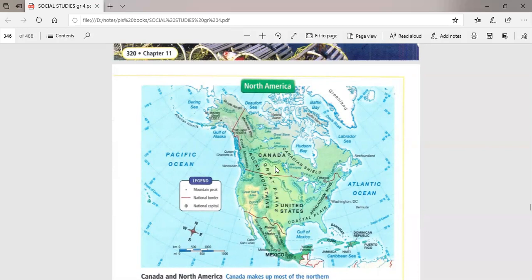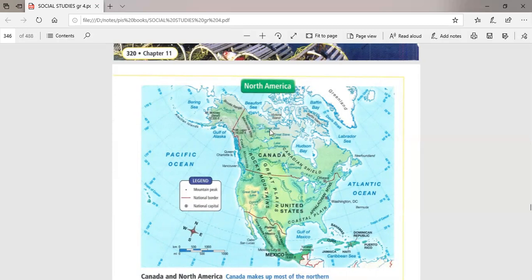Okay, let's speak first about Canada. Canada, guys, borders America to the north. This is Canada. And here, guys, North Canada is very near to the Arctic Ocean. You know the Arctic Ocean or the North Pole, which is very cold, okay, or frozen. In real words, it's a frozen area. So North Canada is very near to this Arctic area, okay? That's why North Canada is very, very cold.